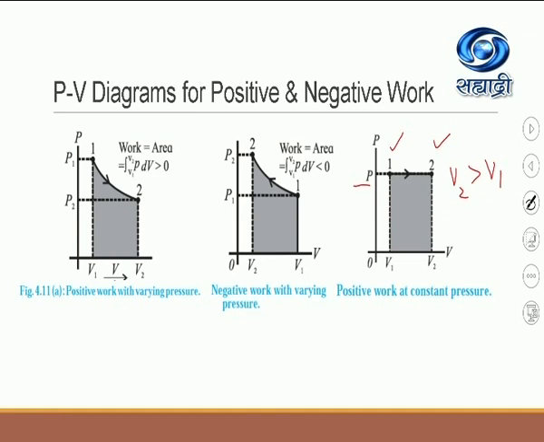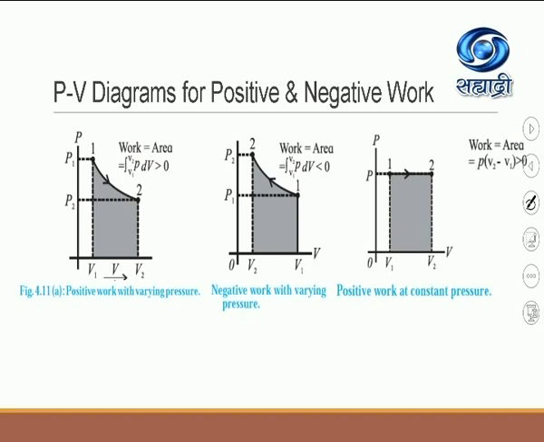So in this case, the amount of work done will be the area under the curve. So work done is equal to the area, which is equal to P times (V2 minus V1), which is greater than 0. So you can see here from these three diagrams that the system can perform different work.